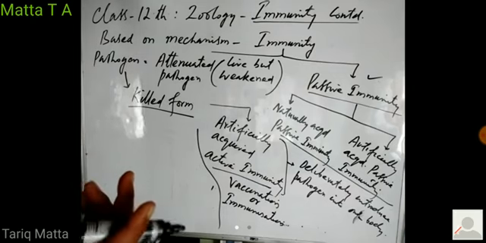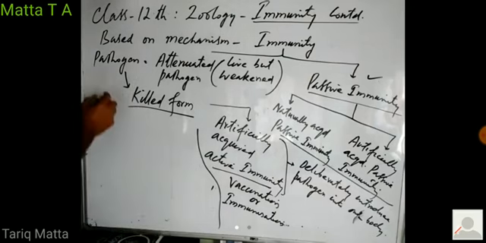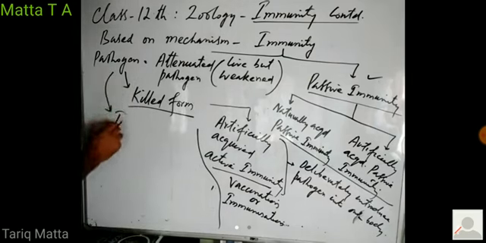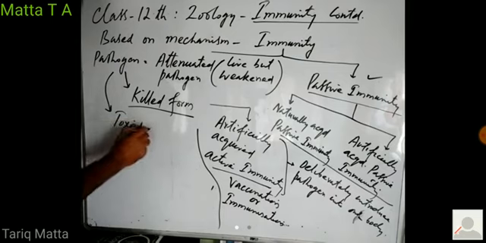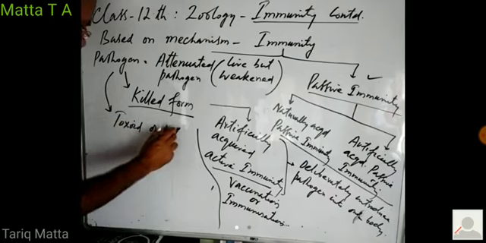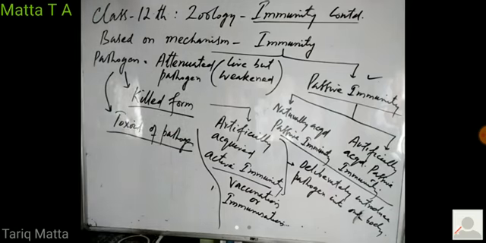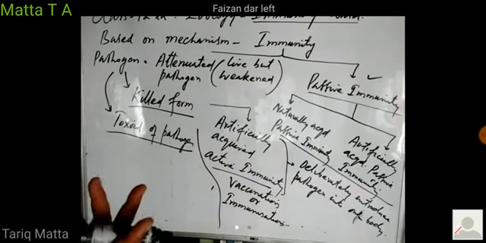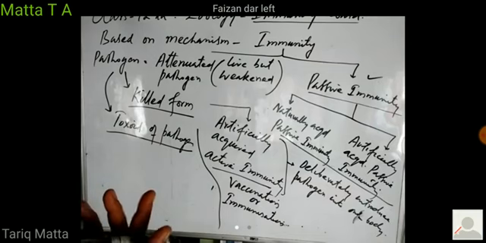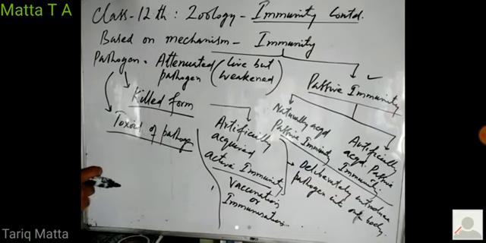so that we develop immunity, right? Or sometimes toxoids of the pathogen are introduced into the body. So what is a toxoid? A toxoid is a toxin whose toxicity has been neutralized, but it still retains antigenic property, right?